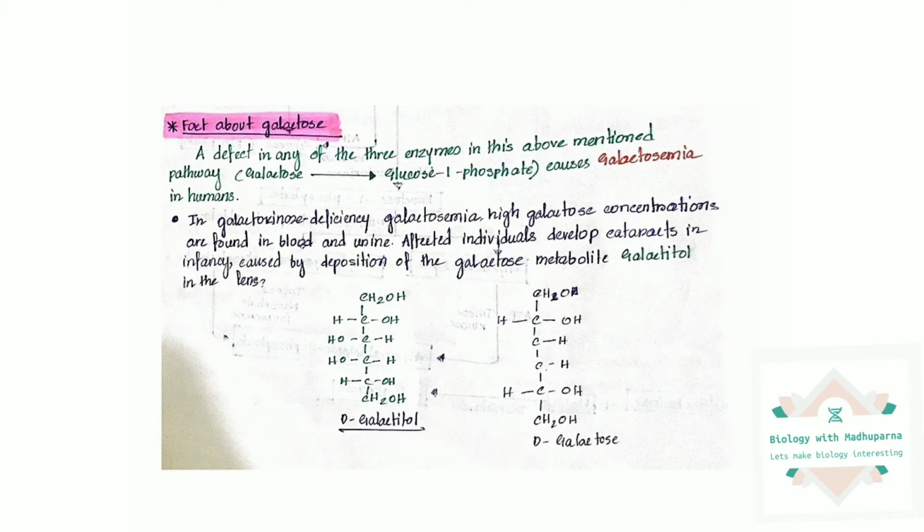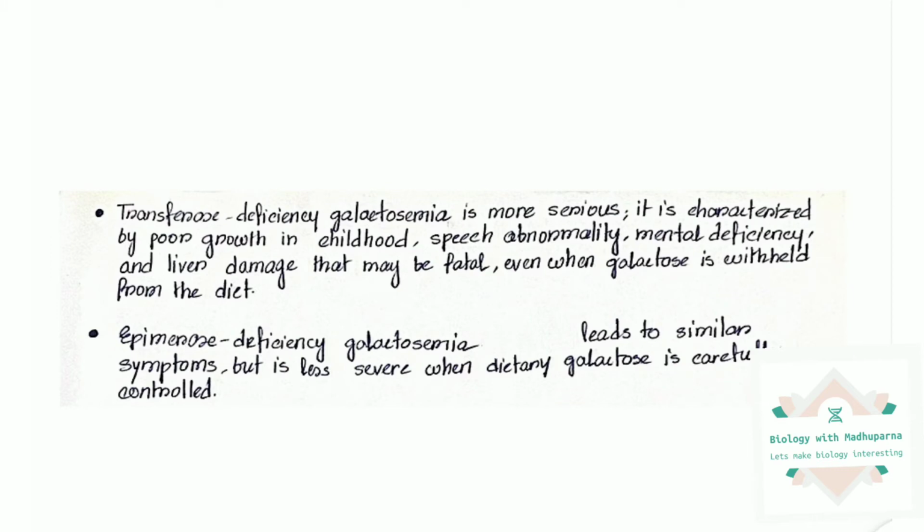Next, we will be moving on to transferase deficiency galactosemia, which is more serious in a way. It is characterized by poor growth in childhood, speech abnormality, mental deficiency, and liver damage that may be fatal, even when galactose is withheld from the diet. So even when galactose is not included in the diet, it can lead to these symptoms. So it is a more serious form of galactosemia.